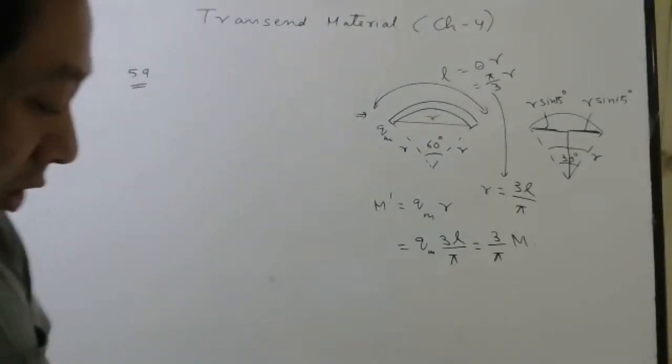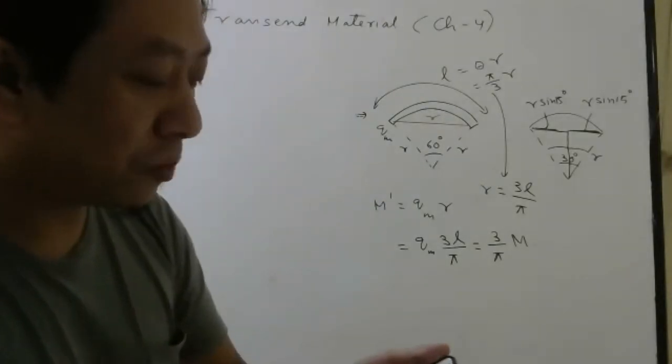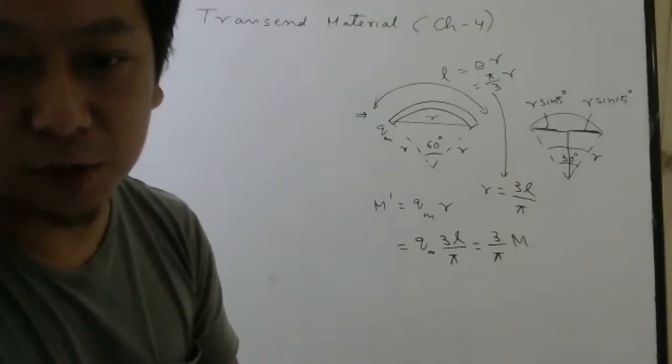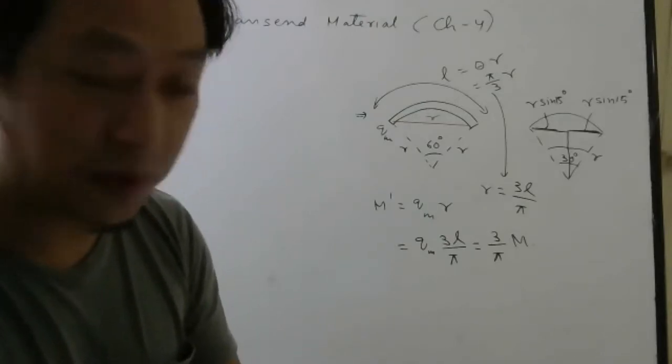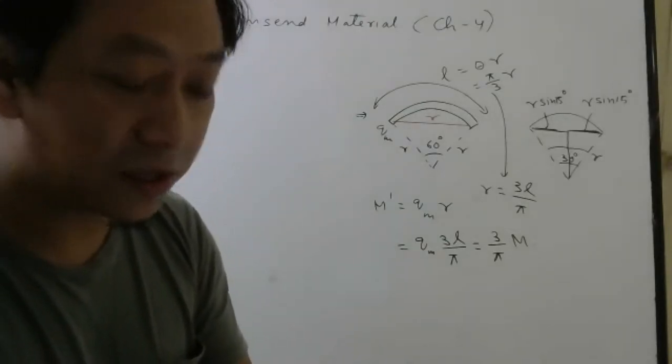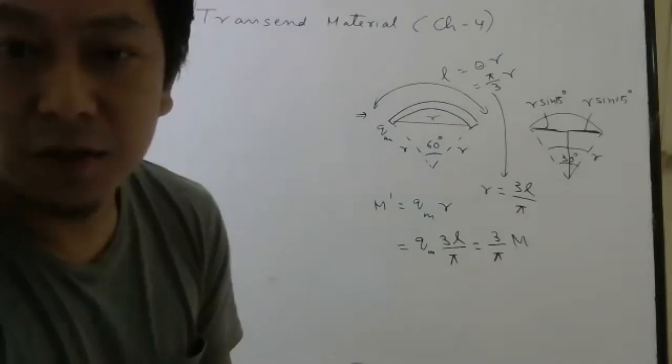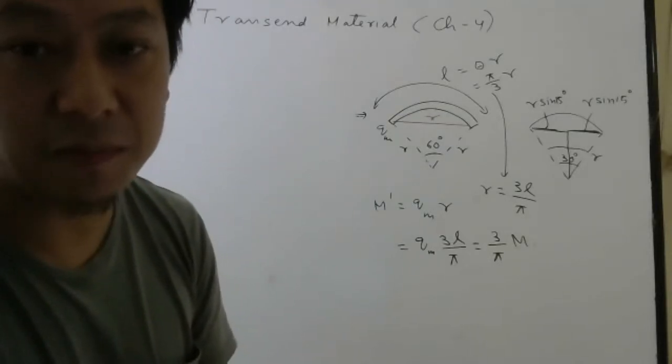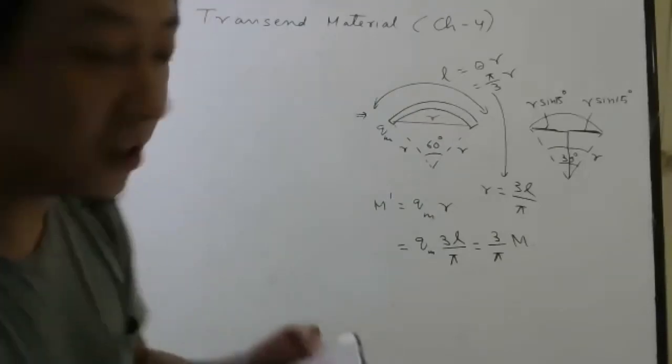Okay. Question number 59, very simple. Two magnets of equal magnetic moment are placed as shown in the figure. What is the resultant magnetic moment? You just have to use vectors here because magnetic moment is a vector quantity.